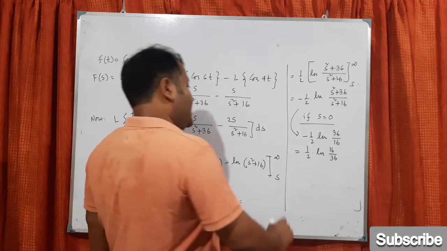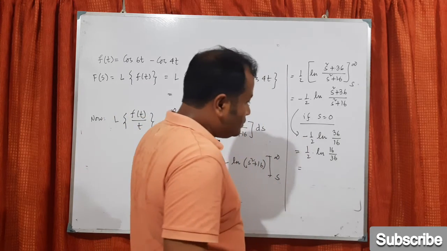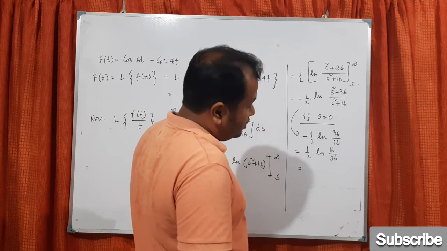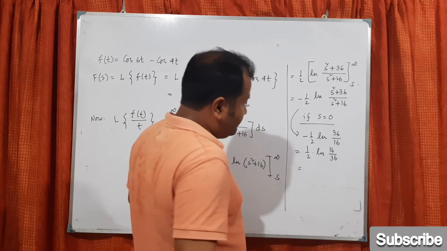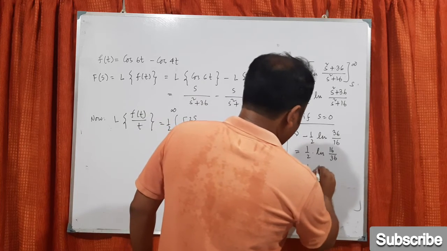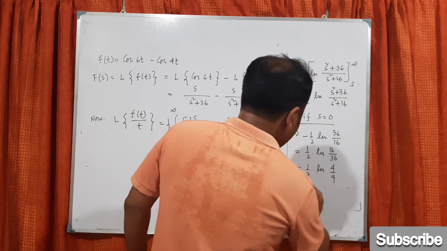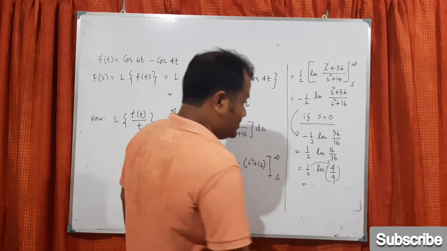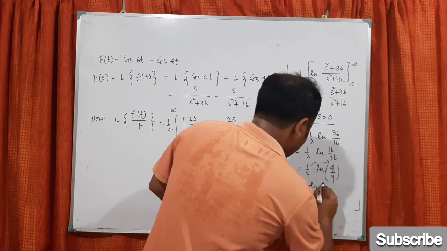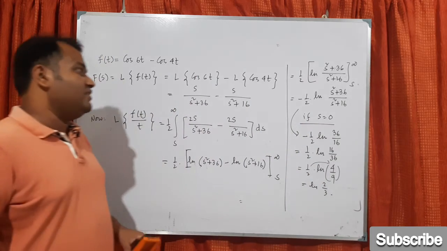If you divide by 4, it will be 4 and it will be 9. So I can write half log of 4 by 9, and the half I can take as the power, that is the root, so it will become log of 2 by 3. So that will be the final answer.